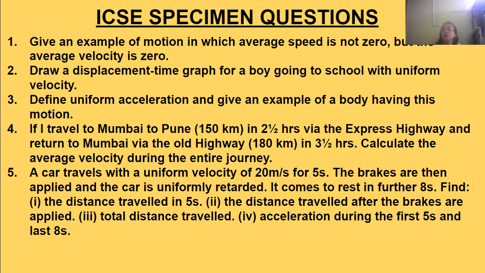But when he is returning, he comes back via the old highway, which is 180 kilometers, 30 kilometers more than the express highway, and that takes 3.5 hours. So calculate the average velocity during the entire journey.